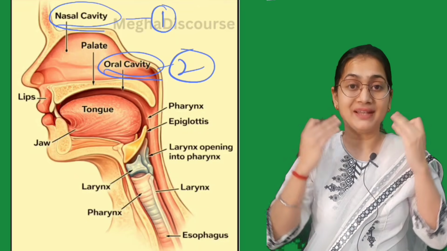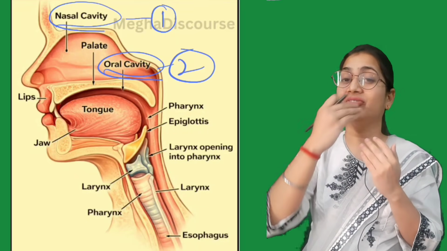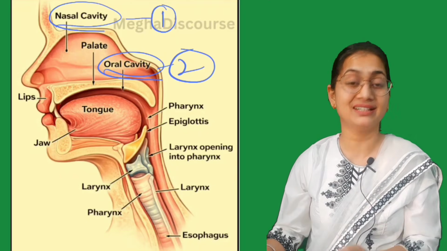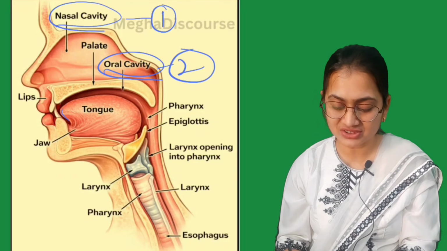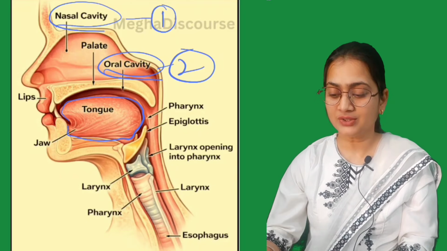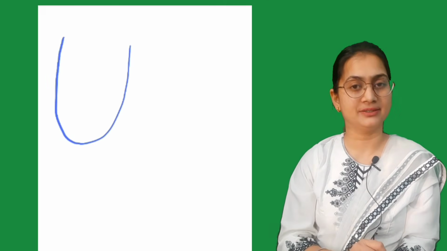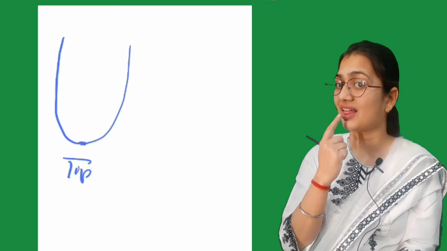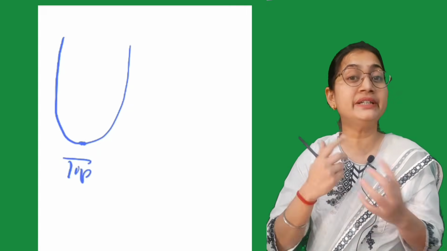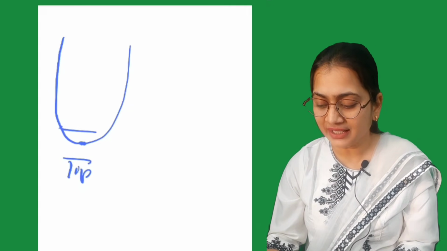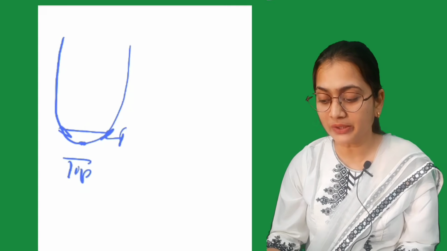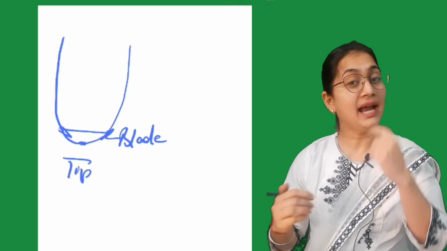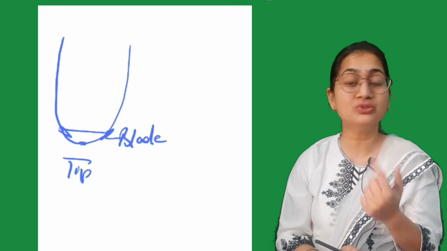Now in this oral passage, we have the tongue, the soft palate, and many organs. First, let us understand the tongue. First we have the tip, the front part of our tongue. Then this is the blade of our tongue, and all help to produce sounds.